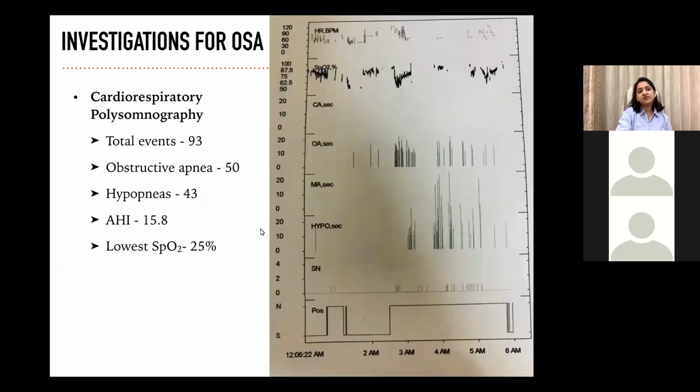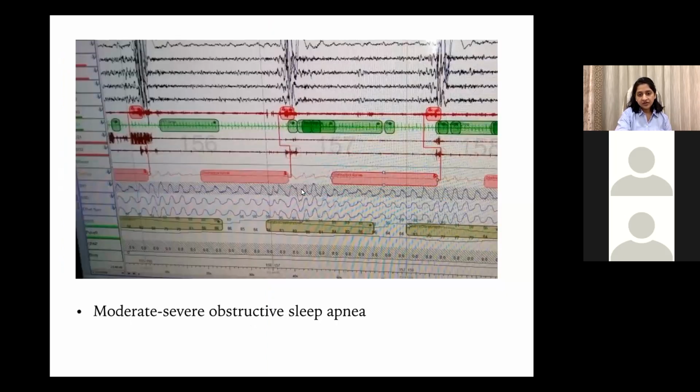On his sleep study, there were total 93 events, of which 50 were obstructive apneas and 43 were hypopneas. His AHI was 15.8 and lowest SpO2 was just 25%. This was his sleep tracing, where you can see this red line is the nasal thermistor flow, and the next 2 lines are the thoracic and abdominal movements.